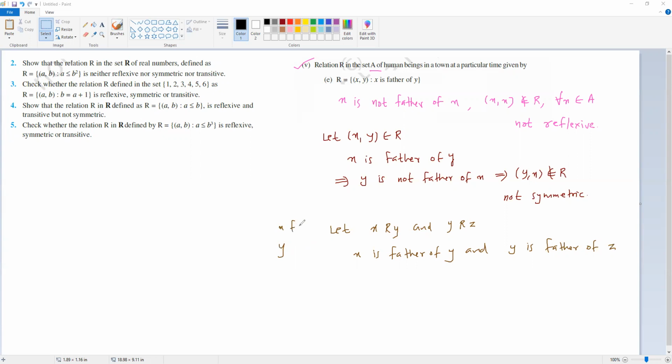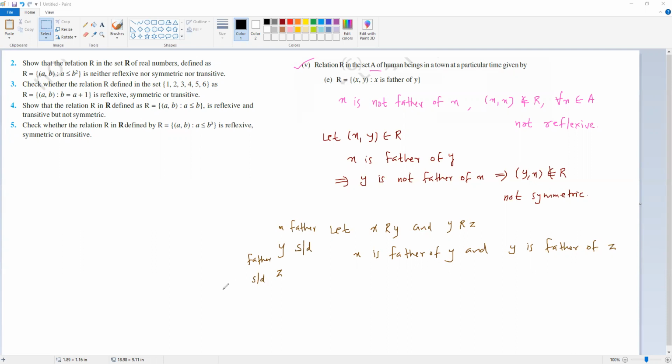So x is father, y is son or daughter. Then y is father of z. So y is father, z is son or daughter.